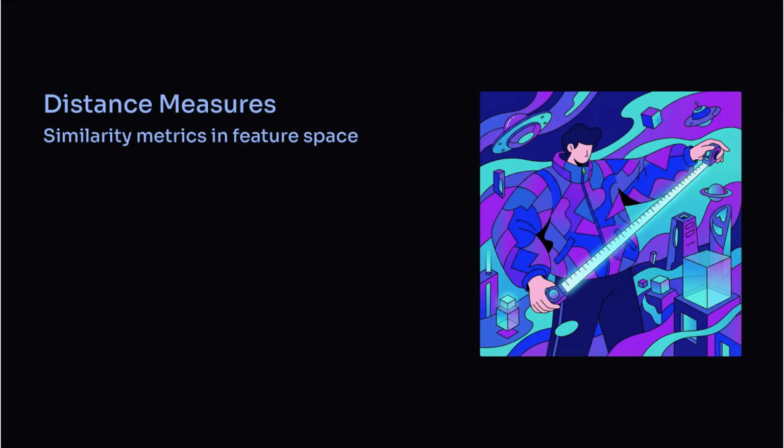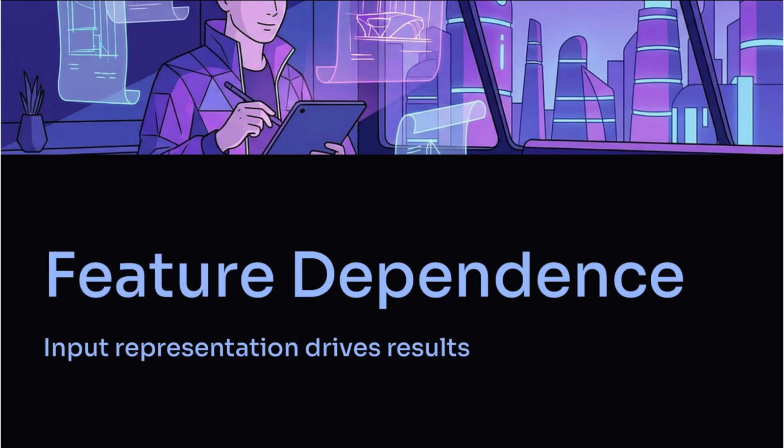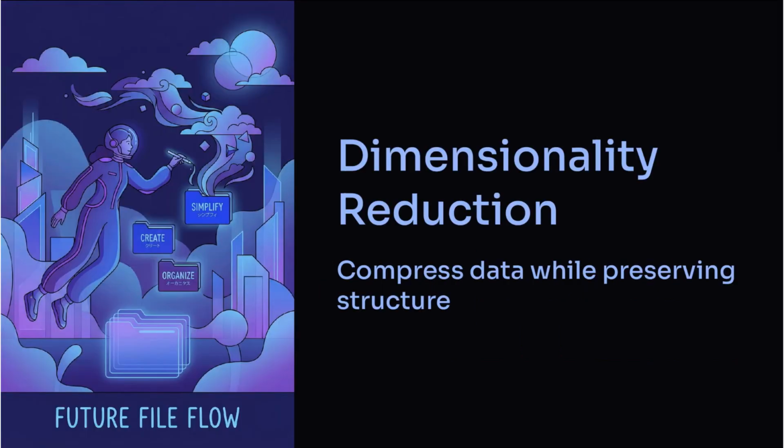Feature representation strongly influences results. Poor features distort similarity and reduce meaningful structure. Dimensionality reduction techniques compress data while preserving important structure. This simplifies analysis. Reducing dimensions helps with visualization, noise reduction, and computational efficiency.